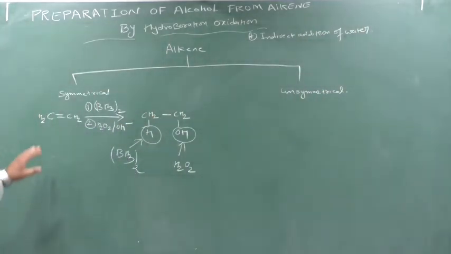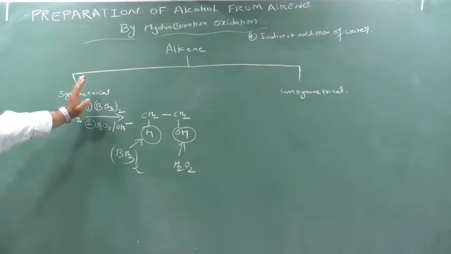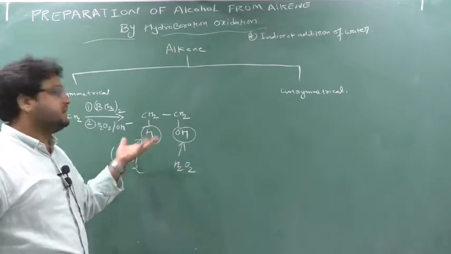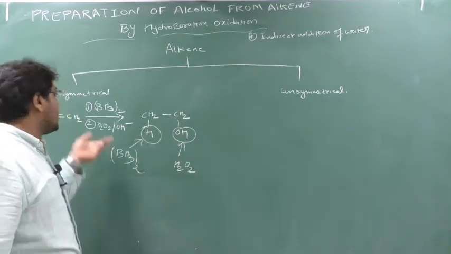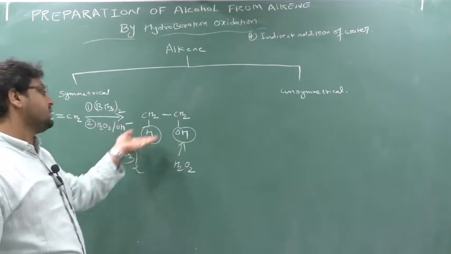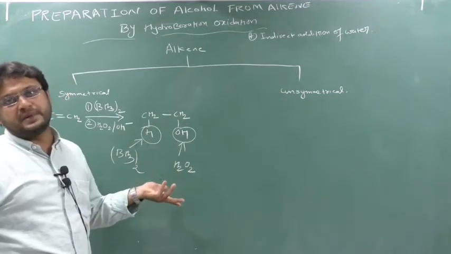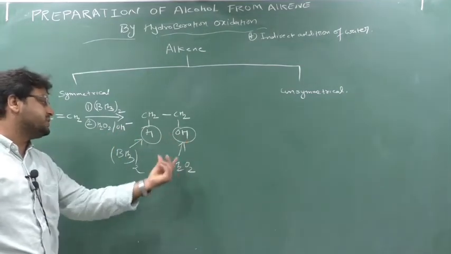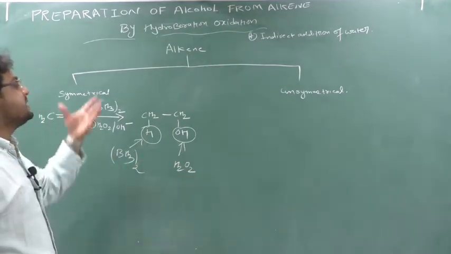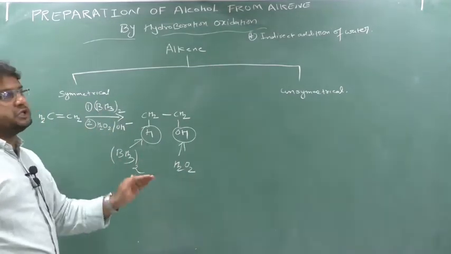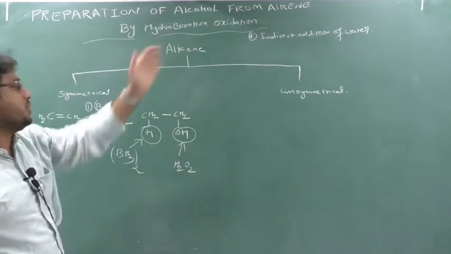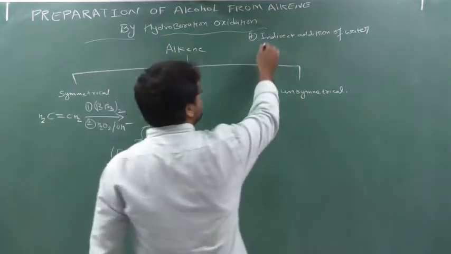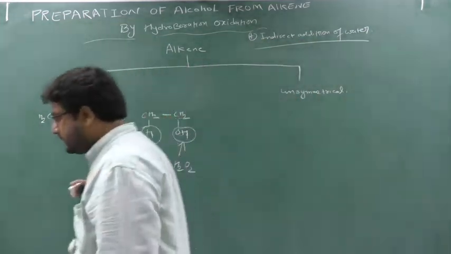You can see here, whenever you react the alkene first with diborane and second with H2O2, the final result you will get is what? One alcohol. Okay, this is known as ethanol, so you will get here H and OH, but I am not adding water here. So how is this H and OH coming? This H and OH can be supplied by water, but here I am not adding any water. So this H is given by BH3 and this OH is given by H2O2. So I can say that there is an addition of H and OH, which is normally provided by water, so there is an indirect addition of water. Actually the water is not used, but we can say that hydroboration oxidation is nothing but an indirect addition of water. Clear?